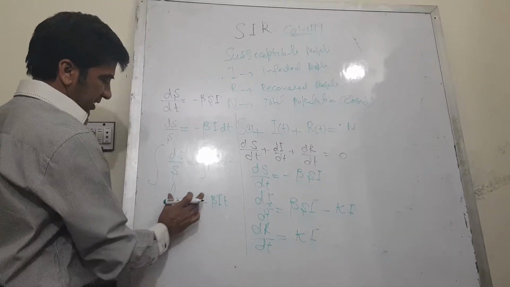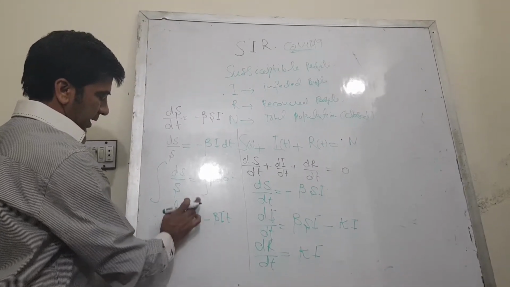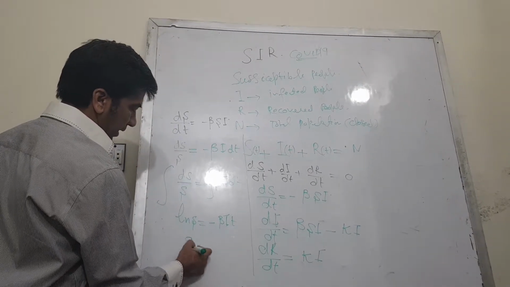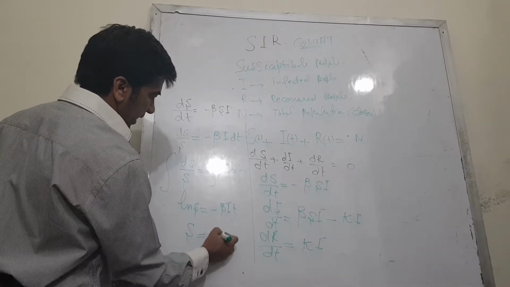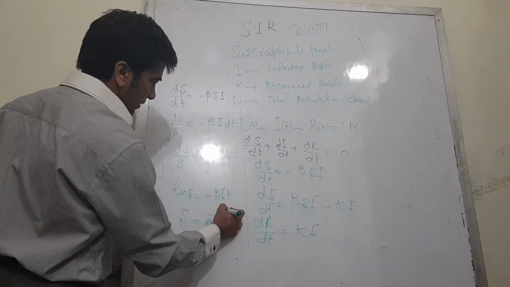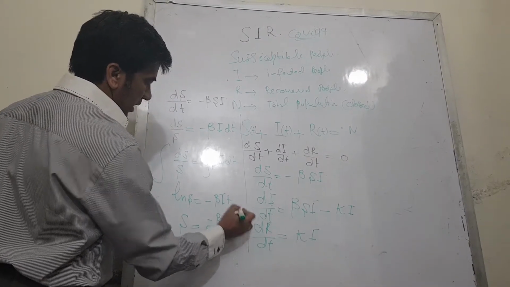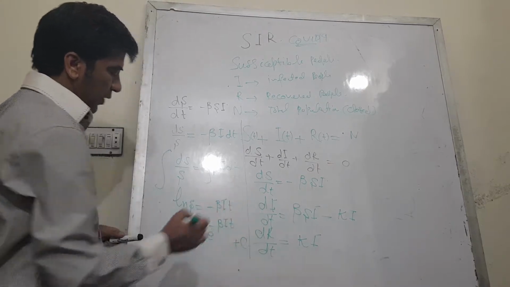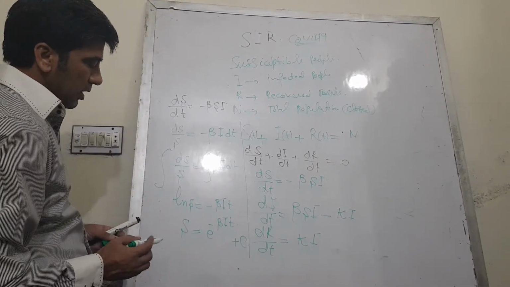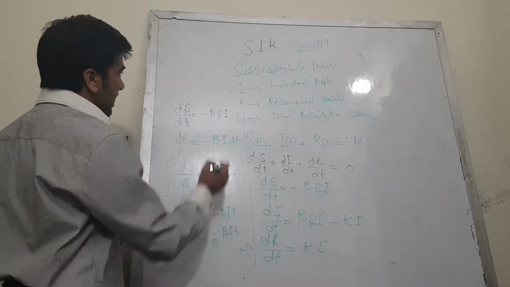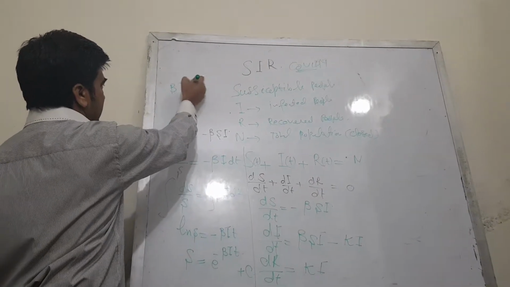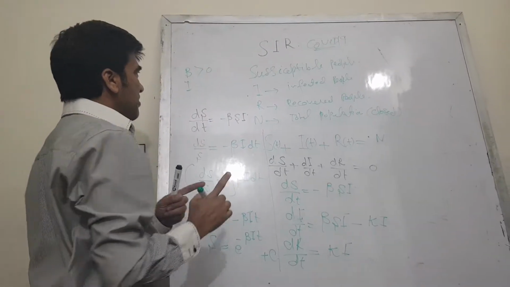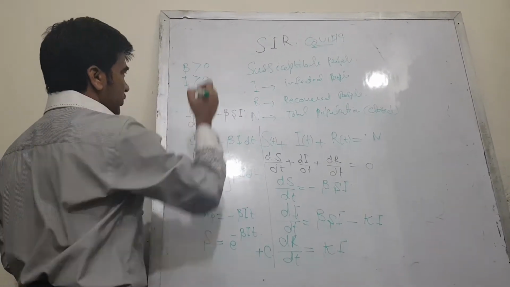And again, in the next step, this logarithmic function can be simplified: S equals e raised to minus beta I t plus a constant of integration. And beta is always greater than 0, and I, infected people, would always be greater than 0.